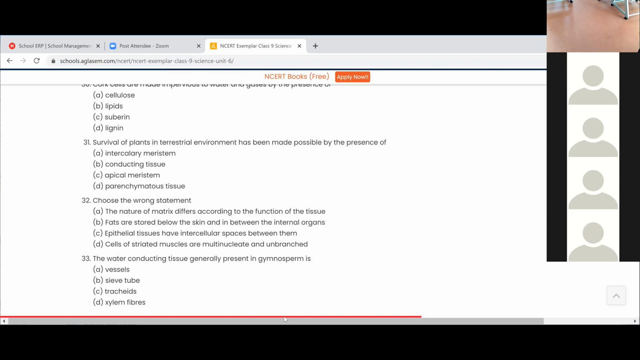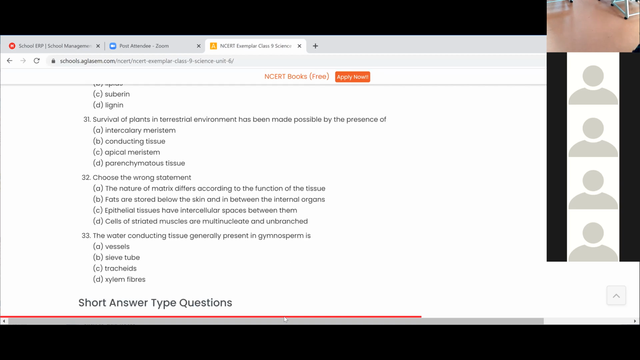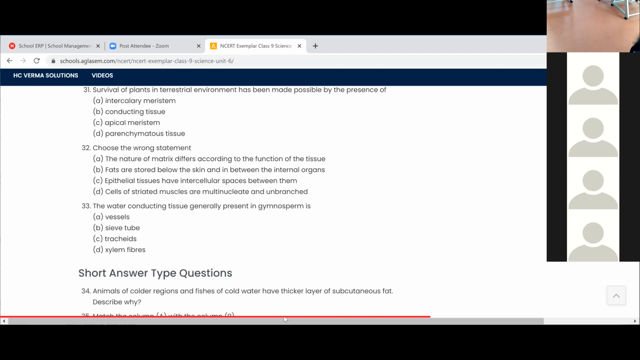Yes. What is 32? Choose the wrong statement. The nature of matrix differs according to the function of the tissue, or fats are stored below the skin and in between the internal organs, or epithelial tissues have intercellular spaces between them, or cells of striated muscles are multinucleate and unbranched. Which one is the correct one? Choose the wrong statement from this.